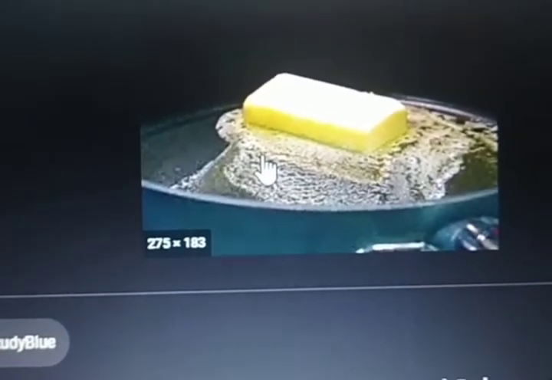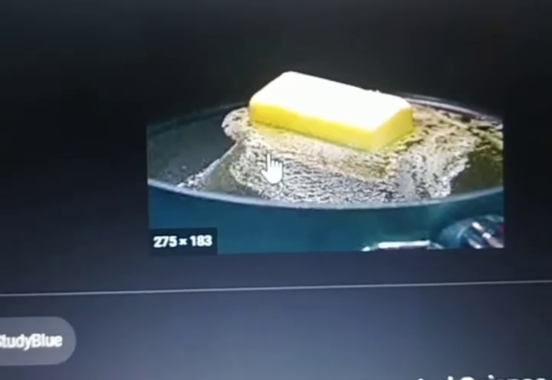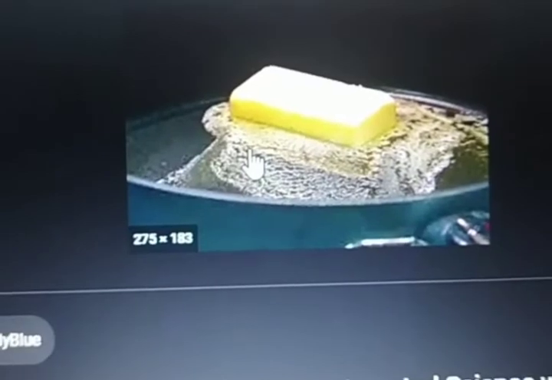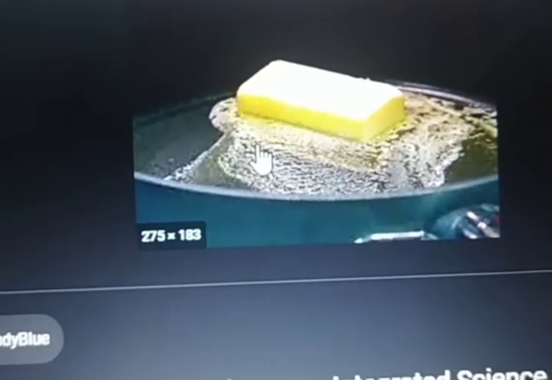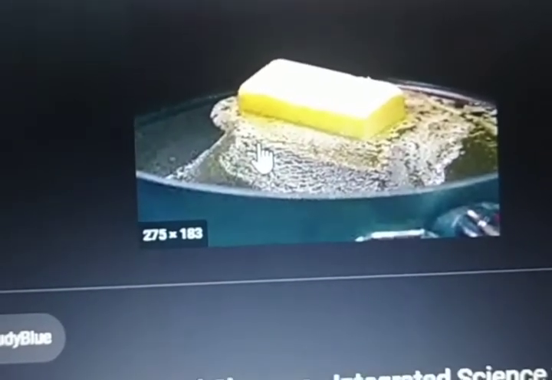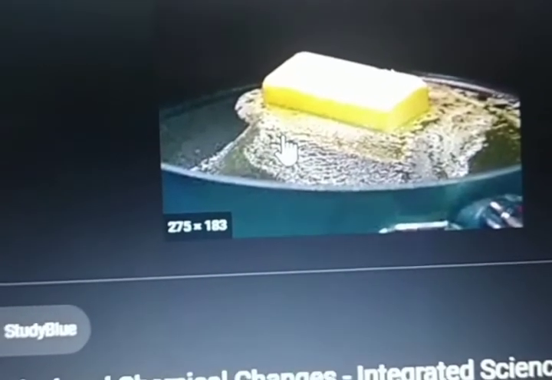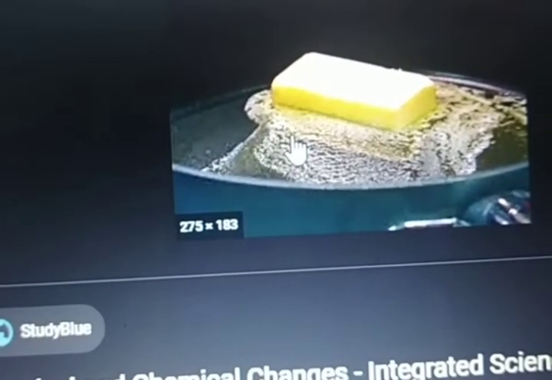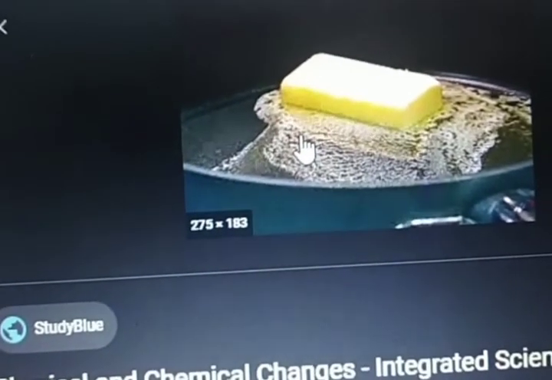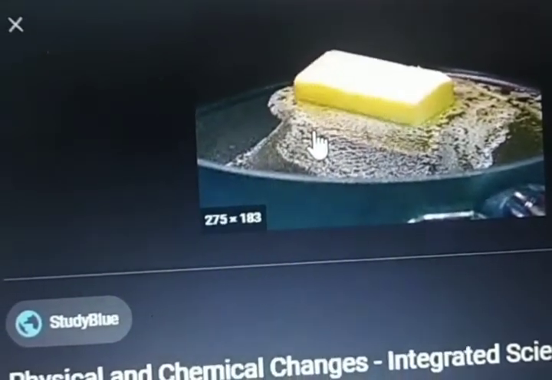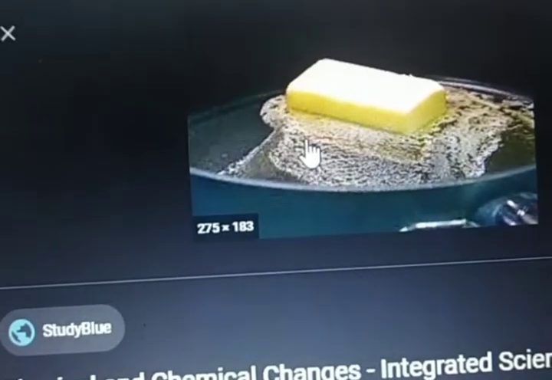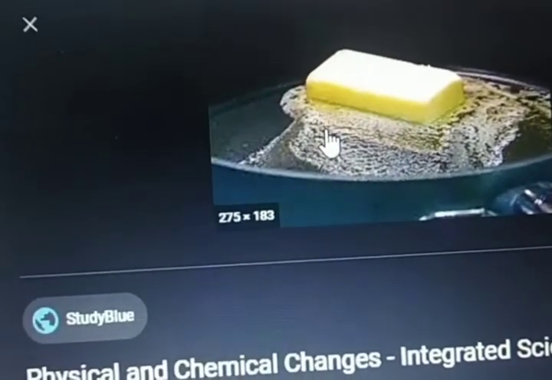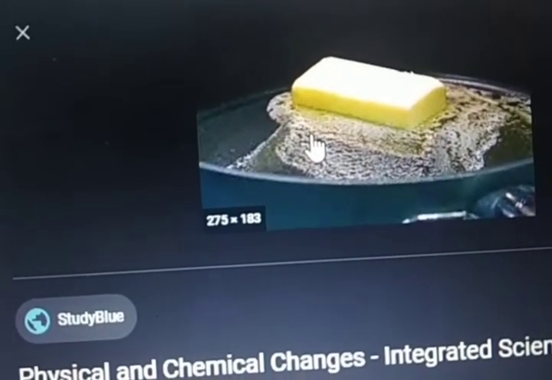Now this fat layer is usually called ghee, which is separated. The properties of ghee are different and the properties of butter are also different. So you cannot get back butter from ghee, right? So therefore melting of butter is a chemical change. Since after melting ghee is formed, you cannot get butter back.